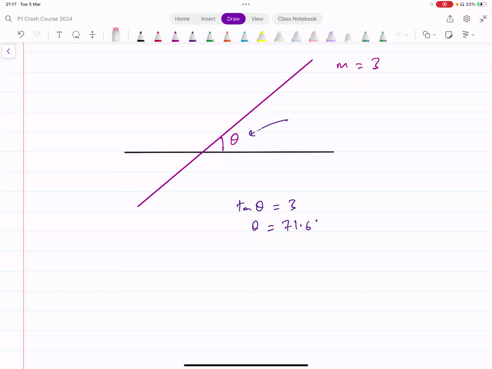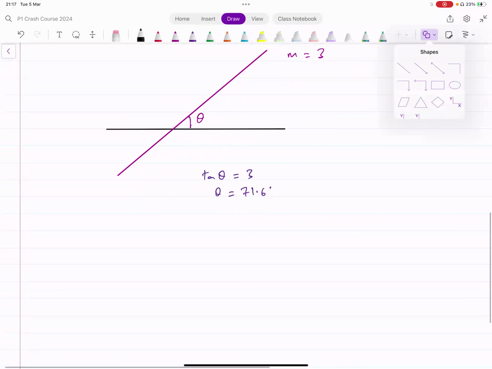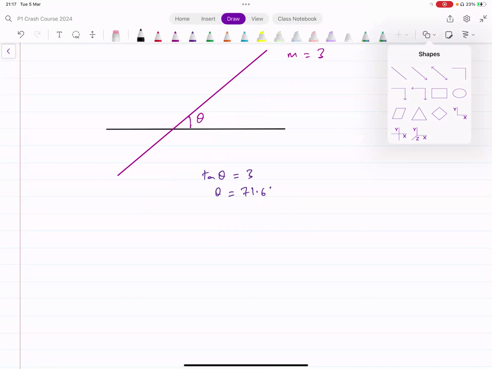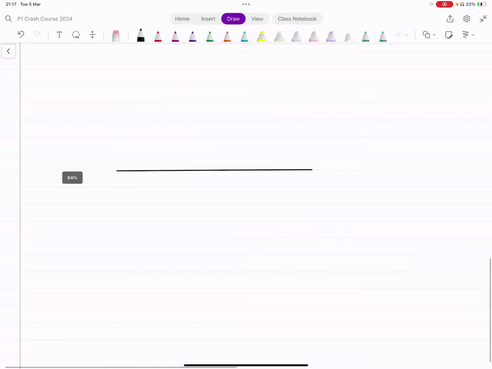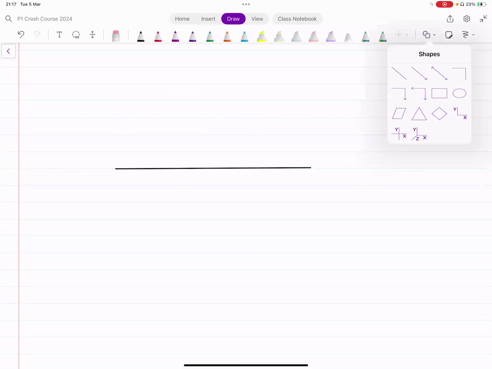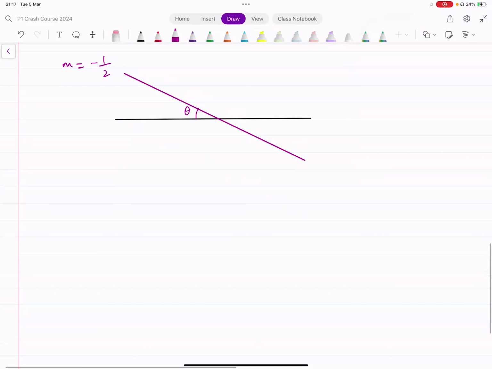Okay, let's take another example. You could have something like this. You have a line that now has negative gradient. Or if you have a line like this, you want to find this angle now, the angle between the line and the x-axis. And now the gradient of this line is, let's say, -1/2. What do we do now?